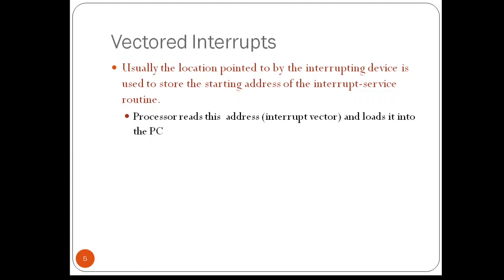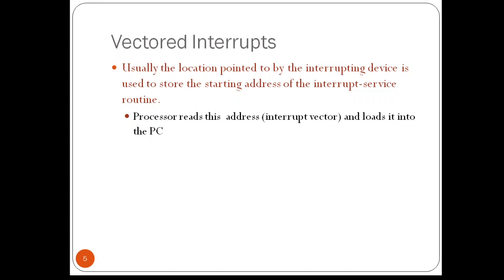So the location pointed to by the interrupting device is used to store the starting address of the interrupt service routine.